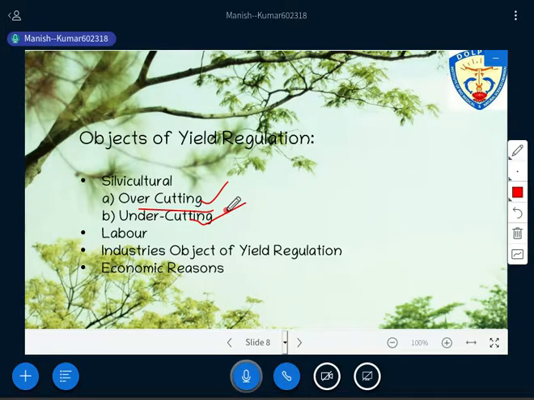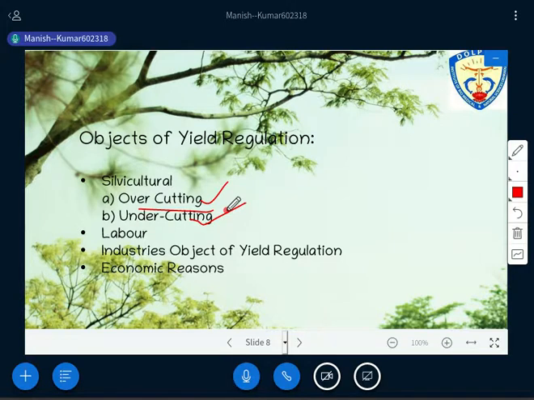The second problem you will face with undercutting is that it is very difficult for young plants to grow, because the over mature tree is providing shade, and if the species is not shade tolerant, the new species will not grow there, or young plants will face difficulty growing, right? So these are the objectives that need to be understood.